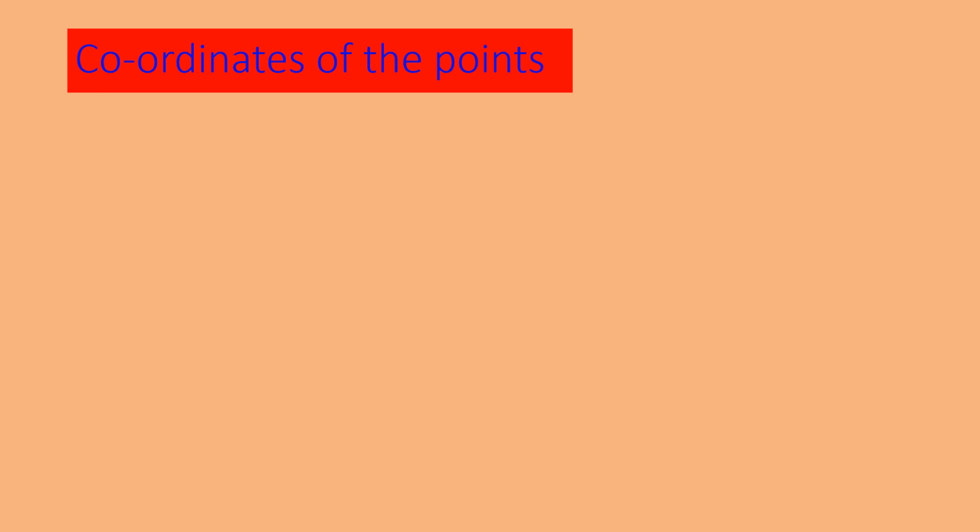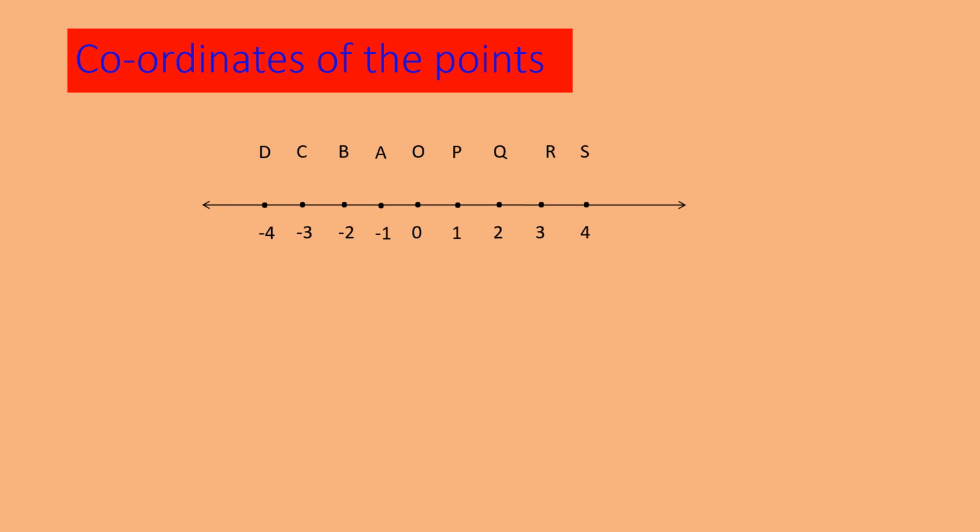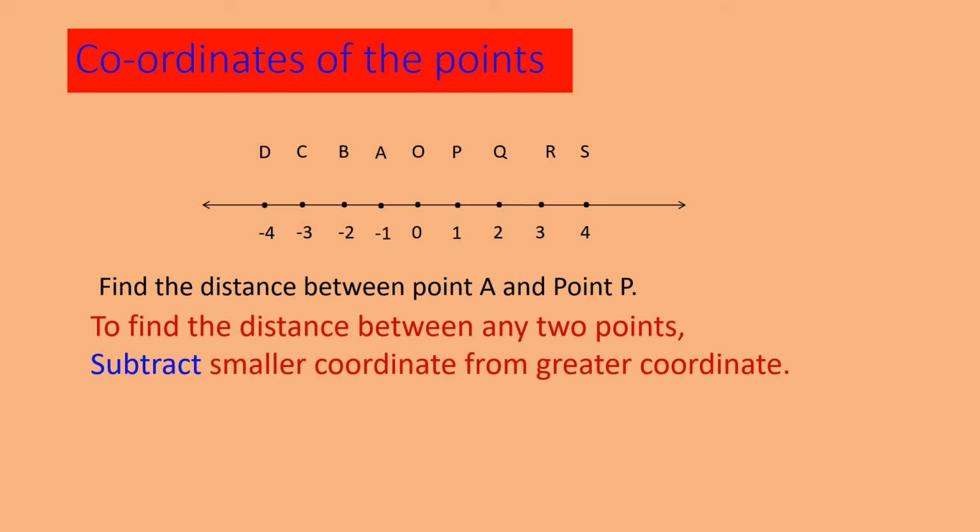Here, when the coordinates of the points are given, how do we find the distance between them? If you take points A and P, how will you write down the distance between them? To find the distance between any 2 points, subtract the smaller coordinate from the greater coordinate. Each point is associated with a coordinate, so it has a number. You have to check which is the greater coordinate and which is the smaller one. If you subtract the smaller from the greater, that gives you the distance between the points.